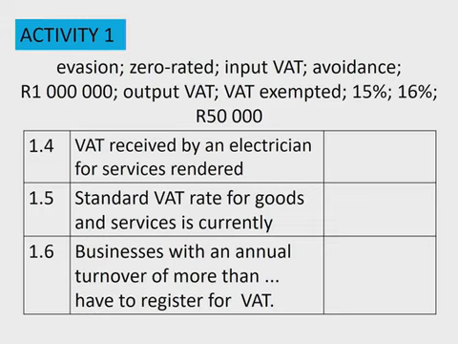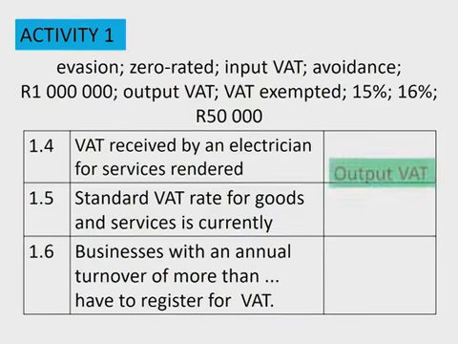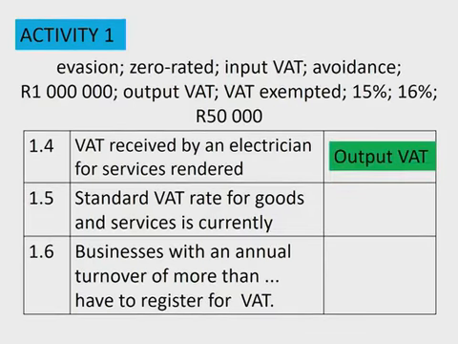Okay, if we're going further with the definitions, it says by 1.4, the VAT received by an electrician. So if we are receiving VAT, hopefully the electrician is registered as a VAT vendor, then he is allowed to charge VAT. The VAT that the electrician is receiving, because he is selling his goods and services, will be output VAT. So the electrician has to record that VAT as output VAT for services rendered.